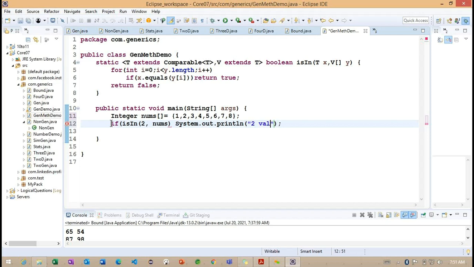So basically, the two value available in the nums array. Getting the point. So this particular isIn method I'm calling. Right. So one more I want to call here.